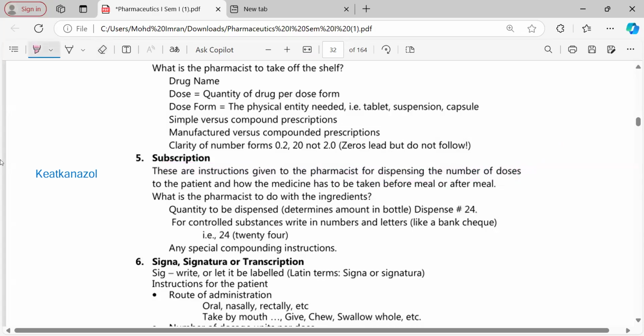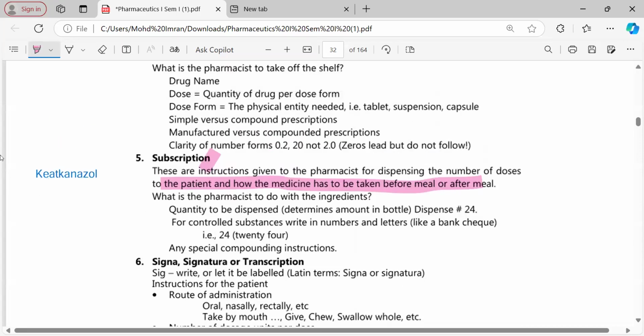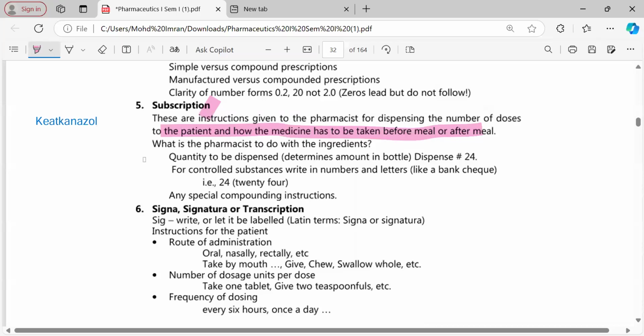And instructions are given to the patient: how to use the medicine, before meal, after meal, or otherwise. This comes under superscription. Okay, even after superscription, here they haven't mentioned the signature.